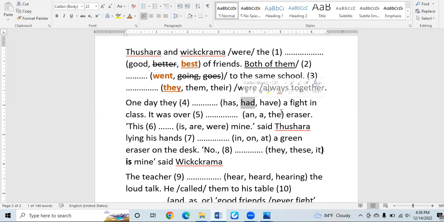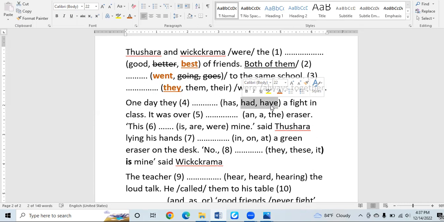Okay. Now in this case we have to consider the time adverbials in the sentence. Now this is the sentence belonging to question number 4. "One day they, a fight in the class." Now, according to this word "they", "have" and "had" can be the answer, because we can use "they" with "have" as well as with "had", because there's no agreement with past forms in any tense. So because of that, now we have two options. We cannot use both answers in the blank. Because of that, we have to select one out of these two.